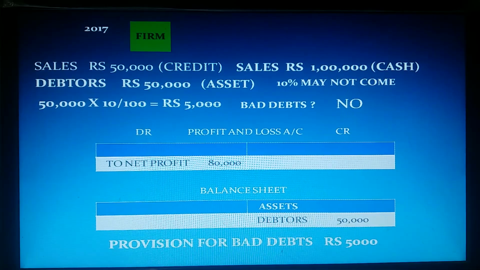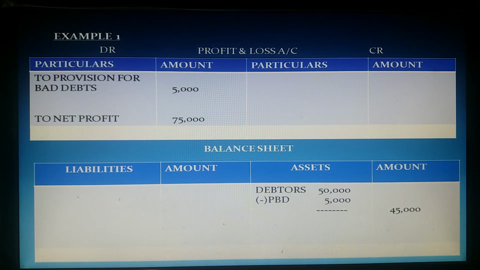Then what is meant by a provision? From profit, if any amount is kept aside to meet future uncertainties, then that amount is known as provision. Provision is nothing but savings. So what happened here?